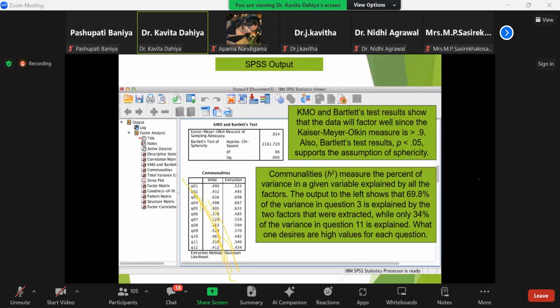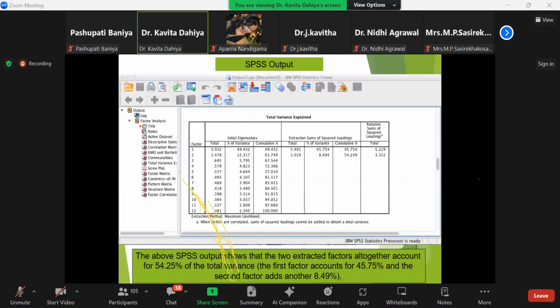This is the communality table generated by SPSS, which represents the percentage of variance in a given variable explained by the factors given to the software.